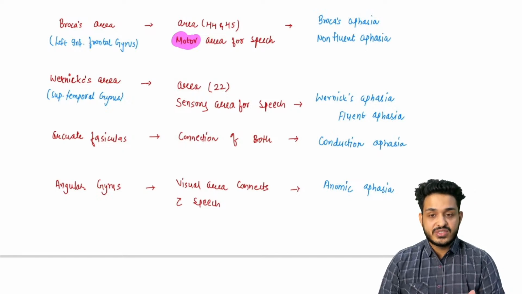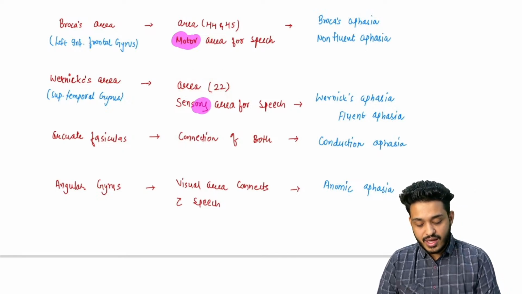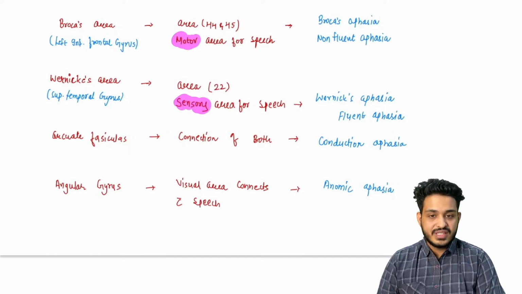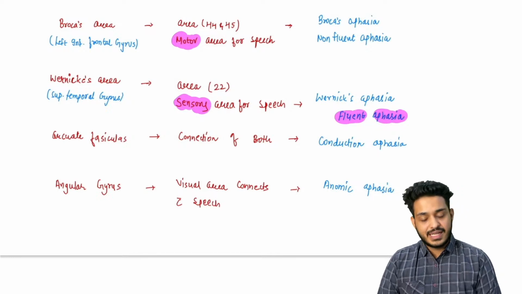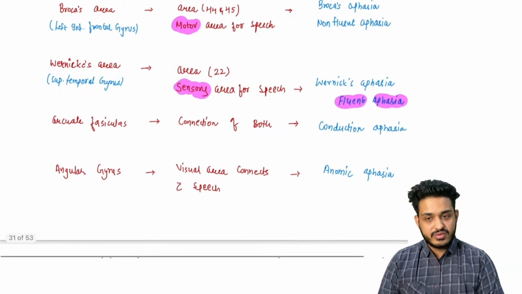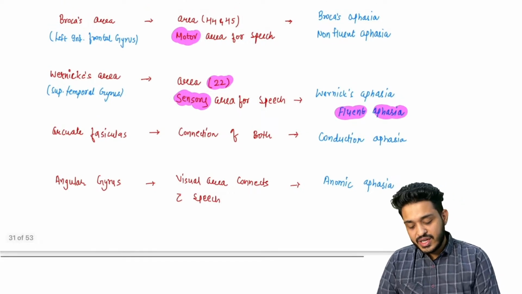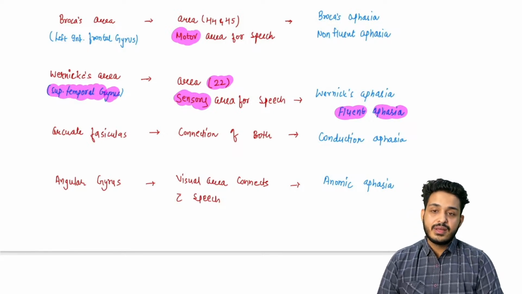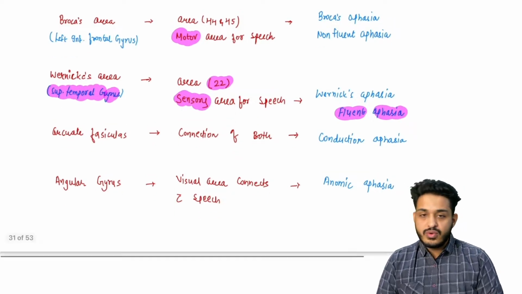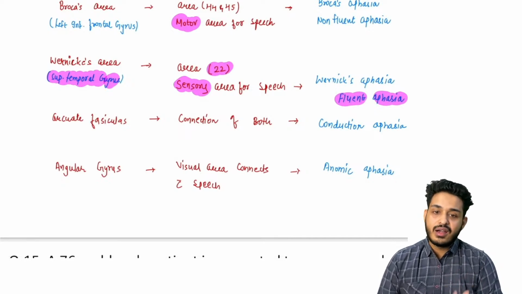sensory type of speech, right? This is going to be your area number 22, and this person is going to have sensory type of aphasia, and this is known as fluent type of aphasia. The patient can speak, right? This is your Wernicke's aphasia. Two things you have to remember: the area number will be 22, and this person will have superior temporal gyrus injury, right? Here the patient will have fluent type of aphasia. This person is going to have an issue with understanding, right?